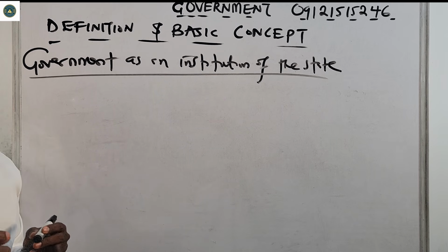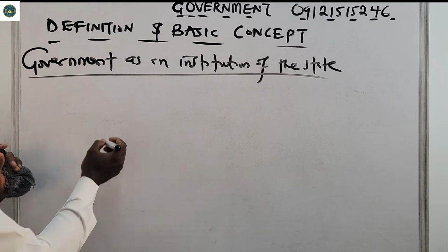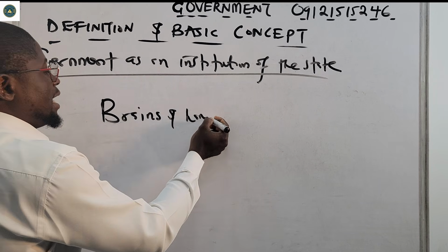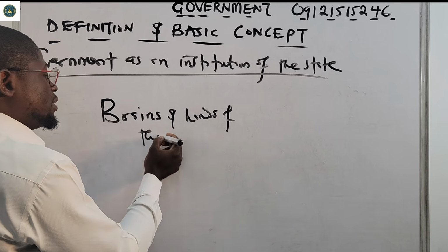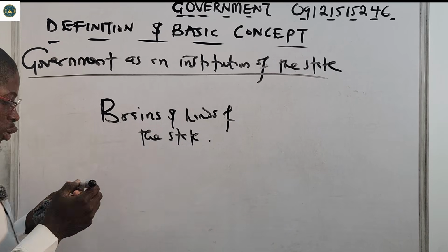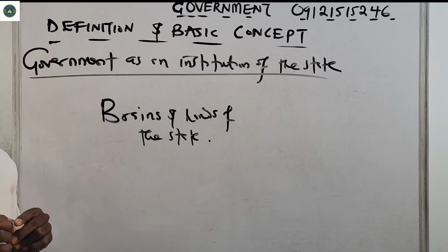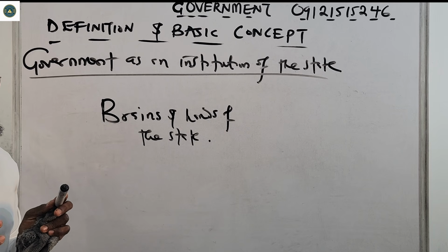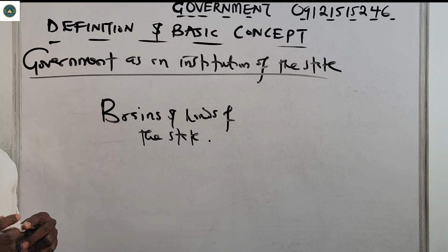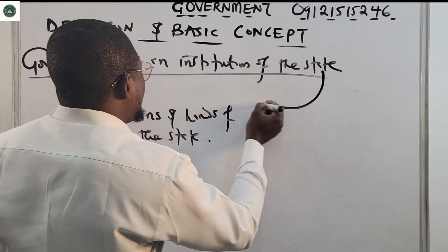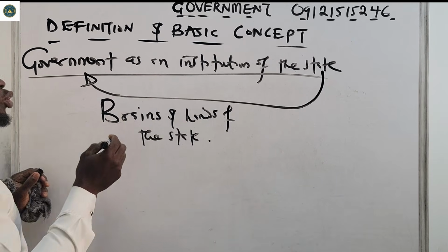It is like the brain and hands of the state. What it does is make sure that the state functions properly. So when we say government is an institution of the state, what we mean is that the state uses the government to do its work.